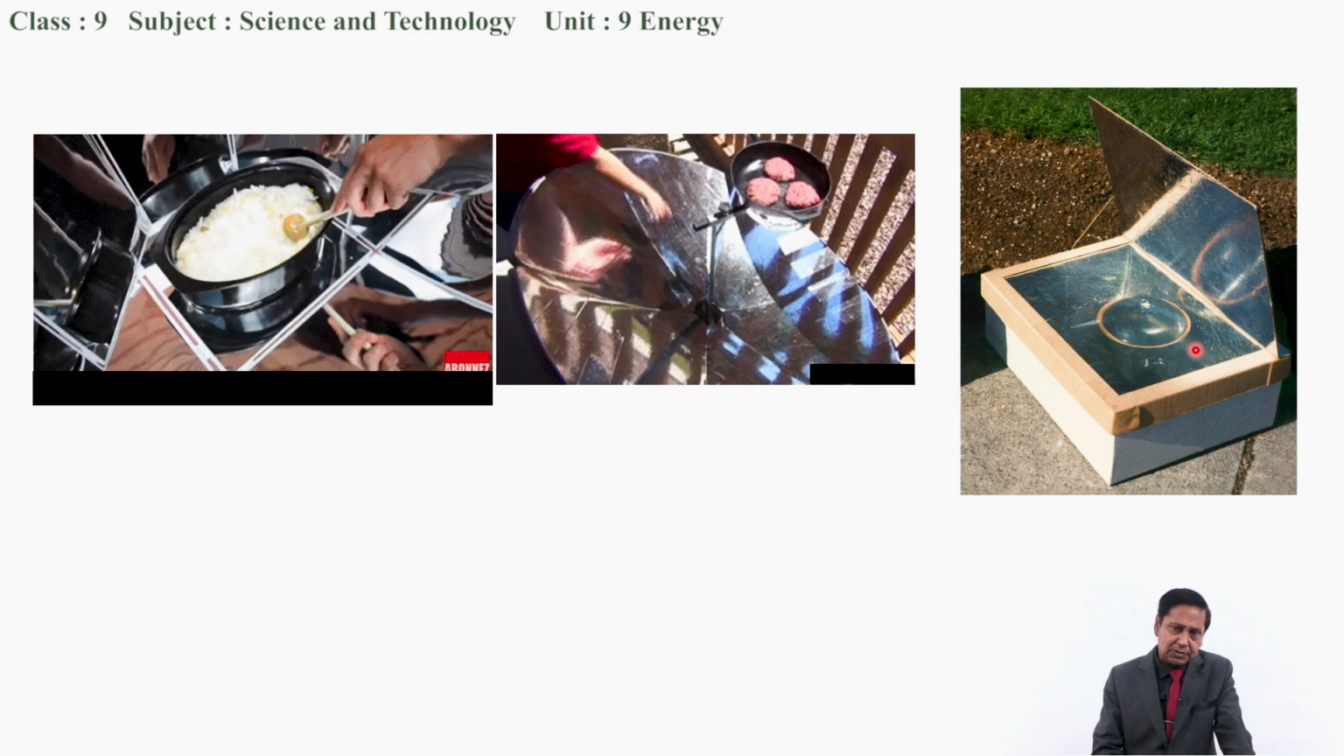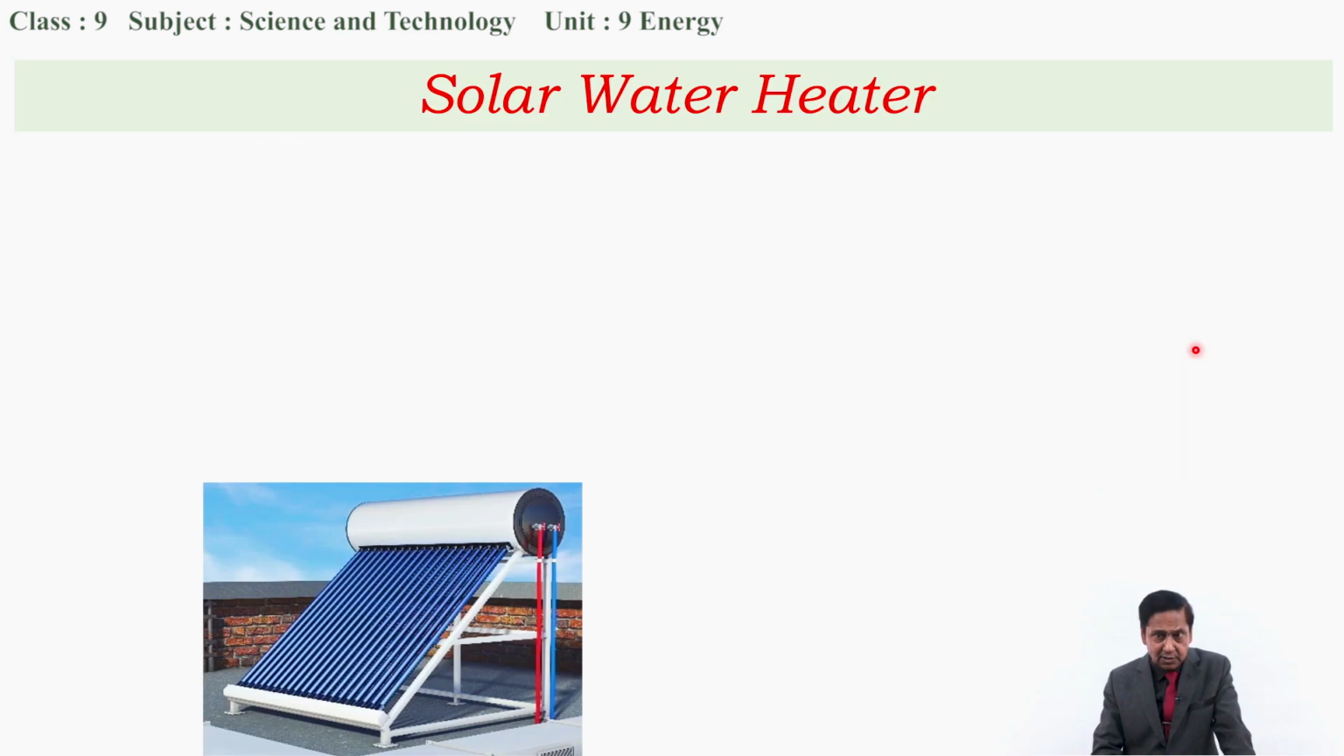Okay, now let's talk about another device, the solar water heater. Nowadays this solar water heater is very common in our houses. It is set at the top of the house. If you have seen this, it has two major parts. One is the storage tank, and another is the evacuated glass tube, which is blackened to absorb a lot of heat energy to heat the water quickly.